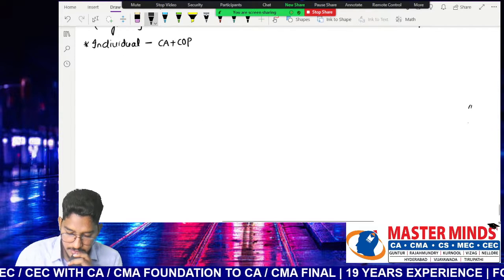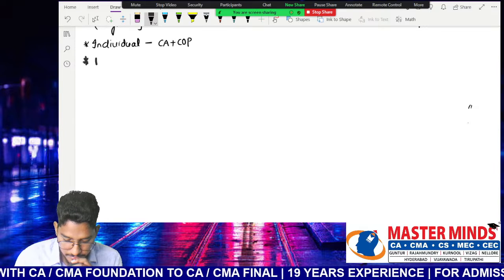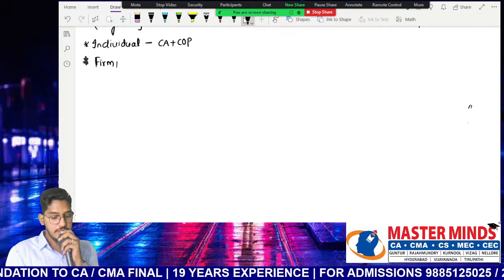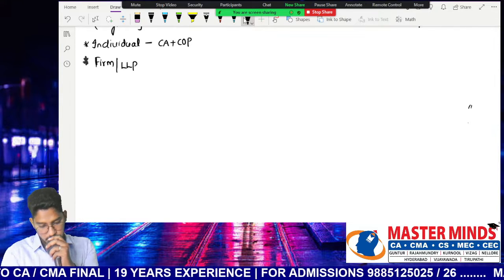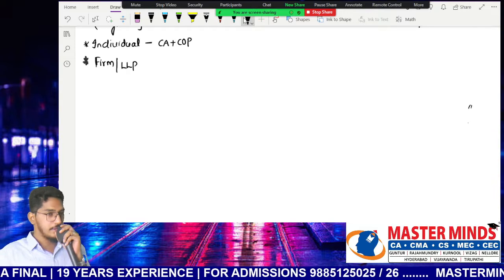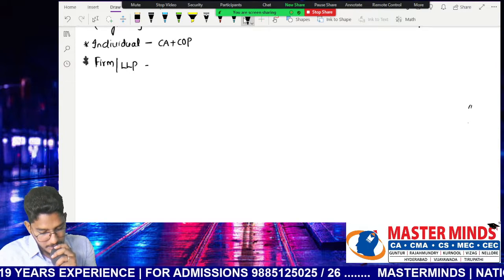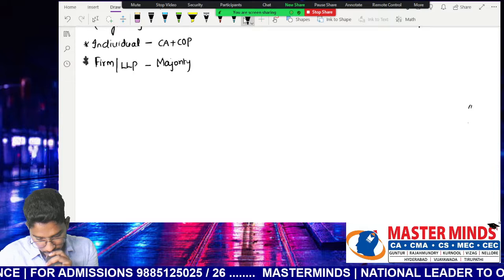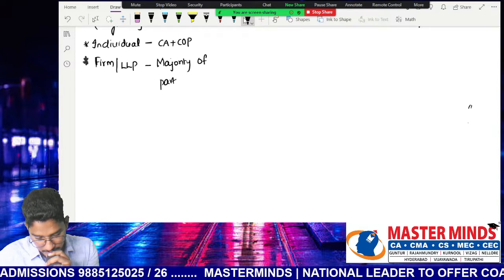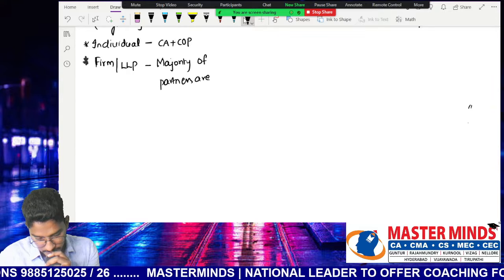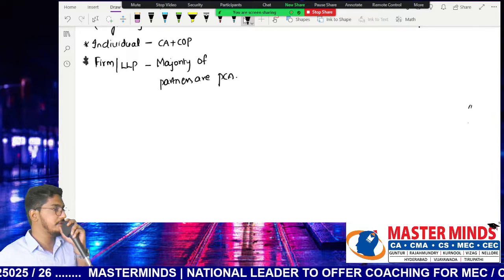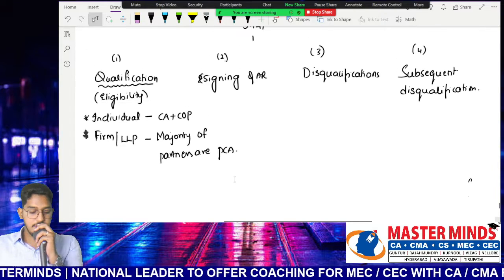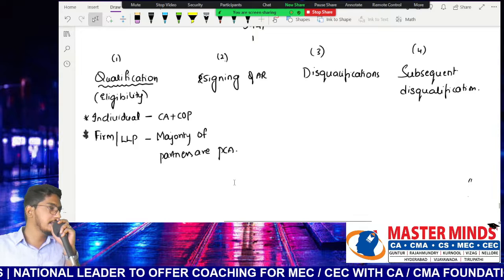So what is the next condition now? Individual can be appointed, even a firm also can be appointed. Whenever I say firm, one thing you have to remember: firm includes LLP also. So a firm or LLP can be appointed as an auditor provided what is the condition? Majority of partners are practicing chartered accountants. So if this condition is fulfilled, even the firm can be appointed as an auditor. This is the eligibility criteria specified under section 141 subsection 1 of the Companies Act.